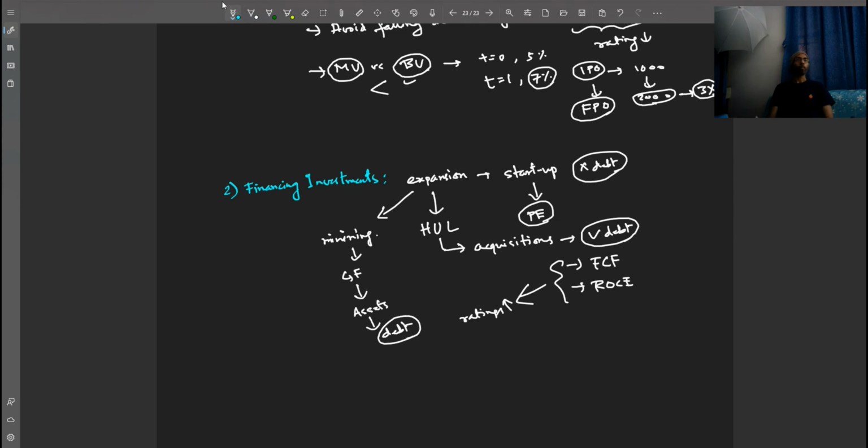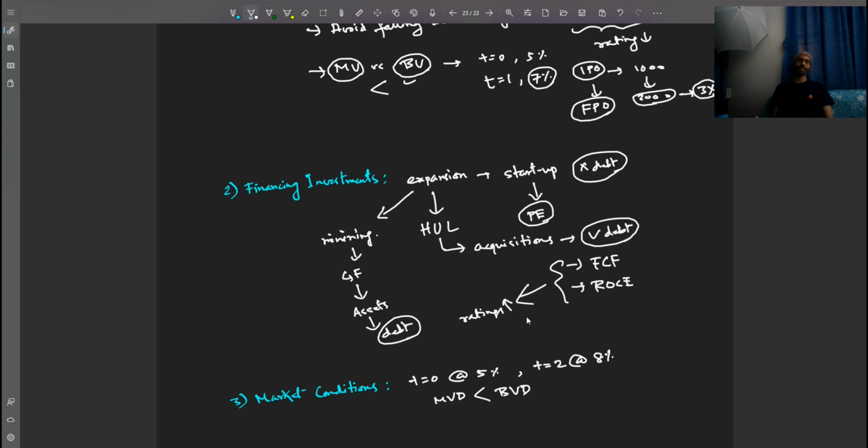Now we come to market conditions. As we took the example before, let's say a company issued debt at t is equal to 0 at 5%. And 2 years down the line, let's say t is equal to 2, the rates have changed and they have become 8%. In this case, the market value of the debt that this company issued will be less than the book value of the debt.